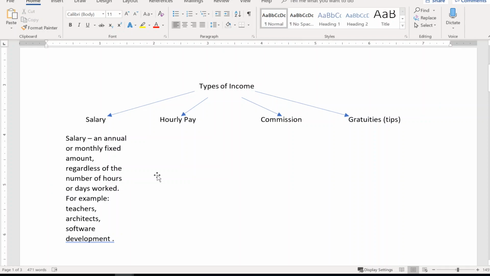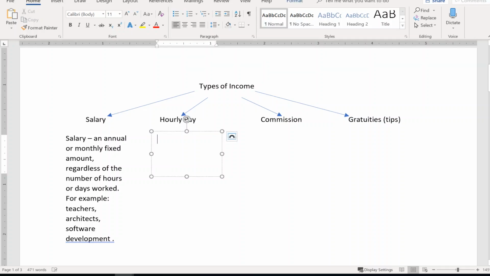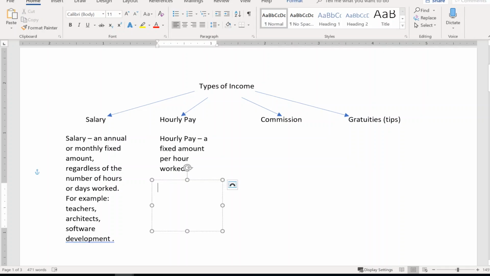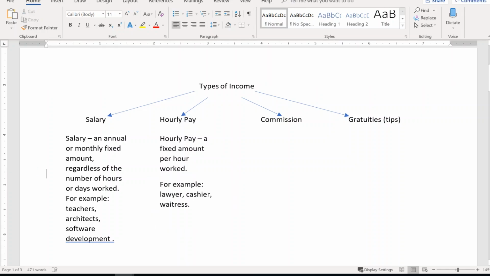Those are salary positions. This is different from an hourly wage, as hourly pay is a fixed amount per hour worked. So examples of hourly pay would be lawyers. Lawyers are paid by the hour. Cashiers or waitresses are all hourly pay.